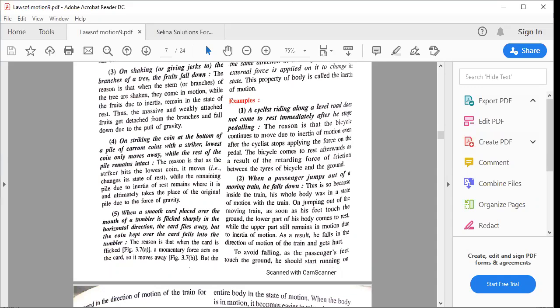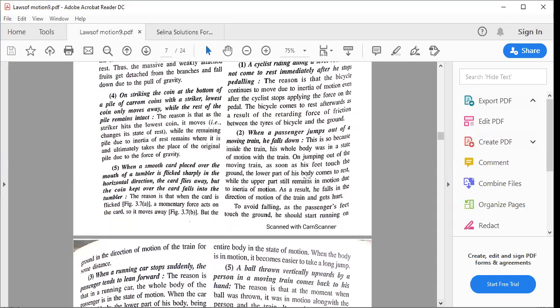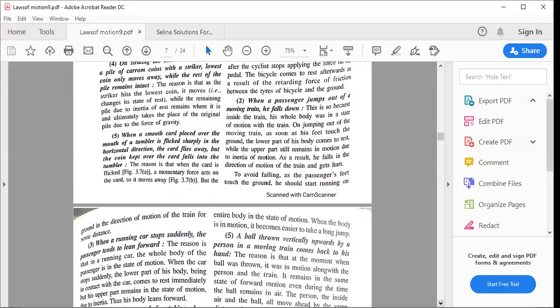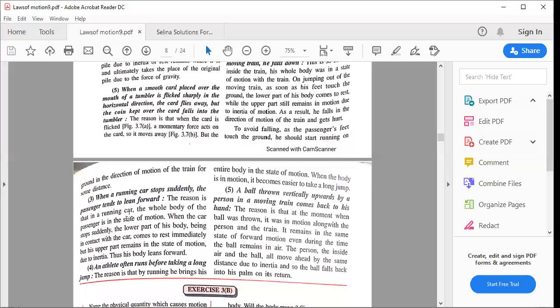So normally हम क्या कर सकते हैं? How to avoid falling? As the passenger's feet touch the ground, he should start running on the ground in the direction of motion of the train for some distance. Okay. तो तुम जब उतर रहे हो, please don't practice all these things, okay, आस्ते आस्ते ही होता है. So when you jump out of the train and you start running, then you will not get hurt, but otherwise ऐसे जाके सीधा खड़े हो गए, then you will fall and you will get hurt.